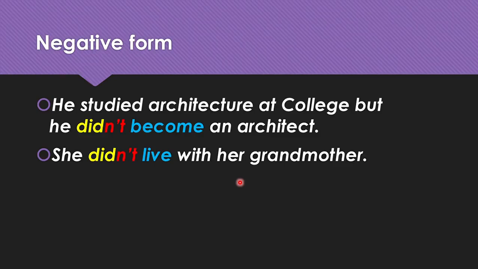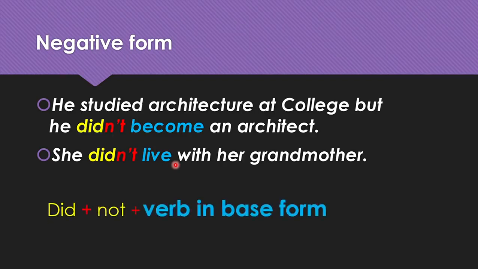Now, the negative form is didn't. Okay? He studied architecture at college, but he didn't become an architect. She didn't live with her grandmother. So as you check here, we have did, we have the contraction not, and the verb. Is this verb in past or is it base form? What do you think? Live is in past or in base form? Of course, it is in base form.